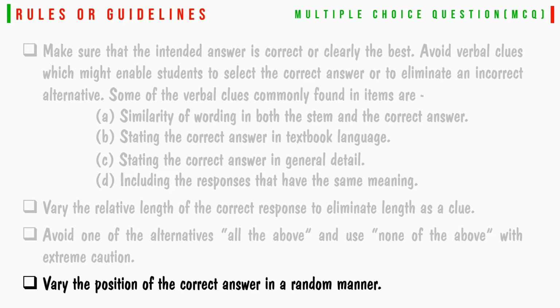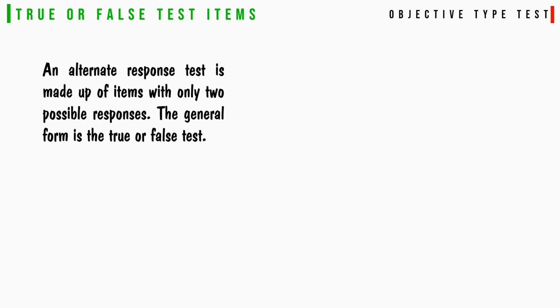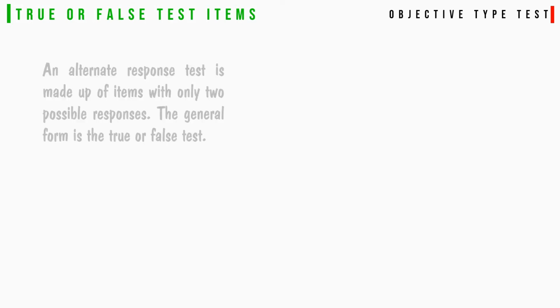Vary the position of the correct answer in a random manner. True or false test items. An alternate response test is made up of items with only two possible responses. The general form is the true or false test.